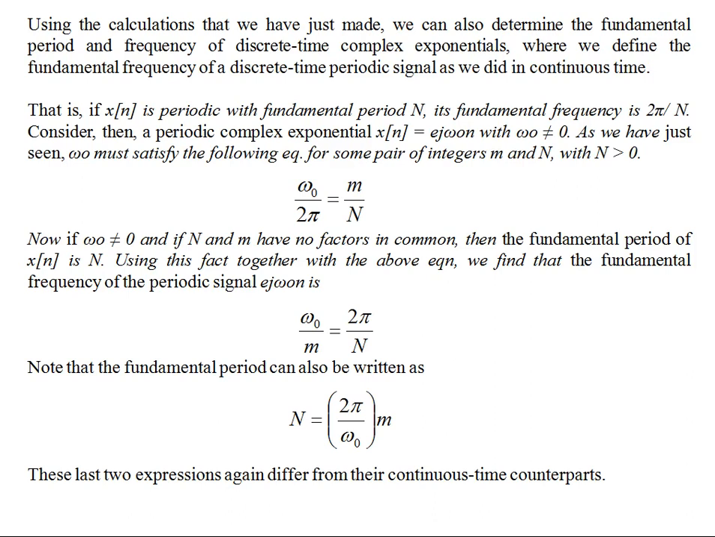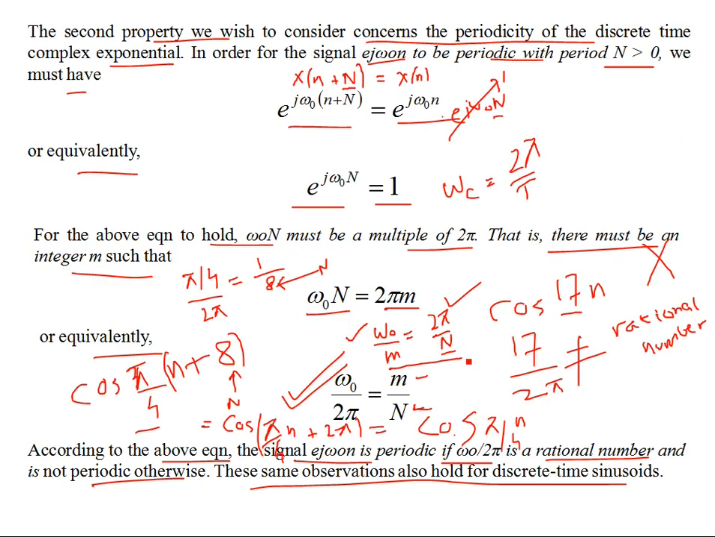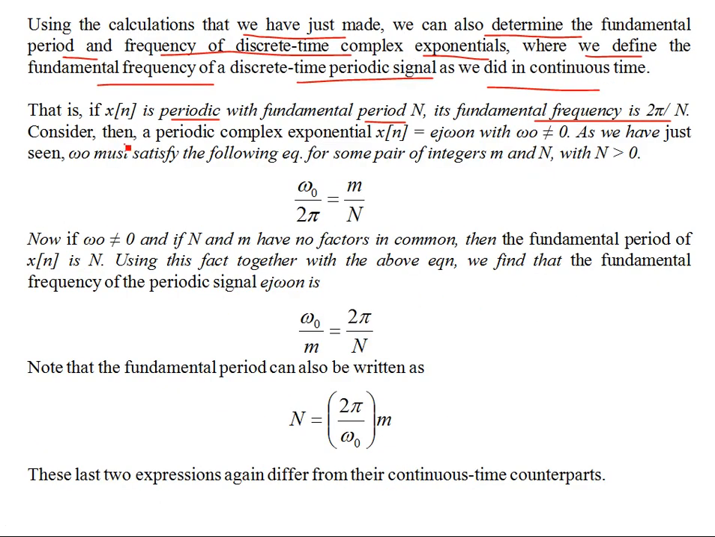Now, using these calculations we just made, we can also determine the fundamental period and the frequency of a discrete time complex exponential, where we define the fundamental frequency of a discrete time periodic signal as we did in the continuous time case. So if x of n is periodic with fundamental period N, then its fundamental frequency is 2 pi by N. So consider a periodic complex exponential sequence x of n, which is e to the j omega naught n, where omega naught is non-zero. As we have just seen, omega naught must satisfy the following equation for it to be periodic, because omega naught by 2 pi should be a rational number.